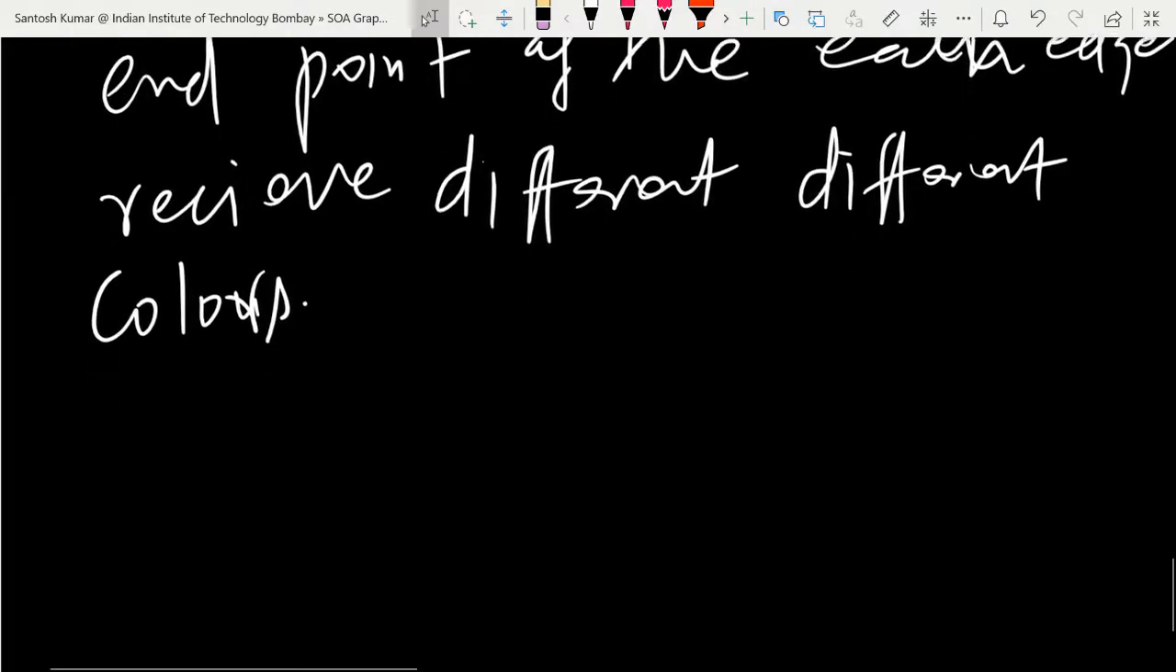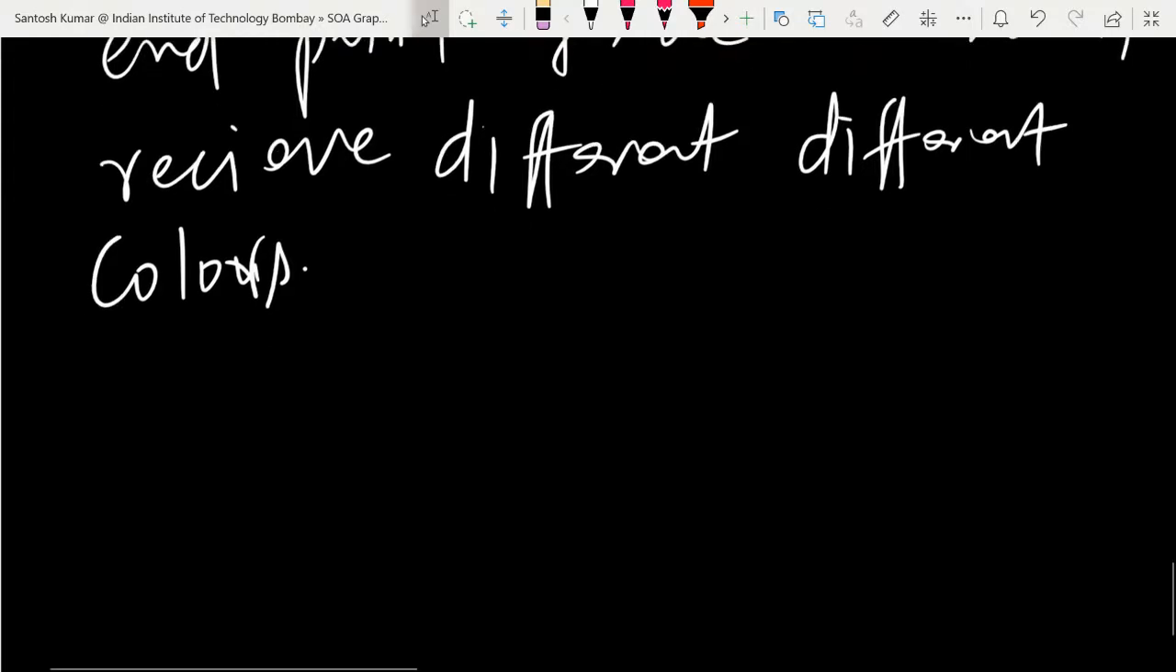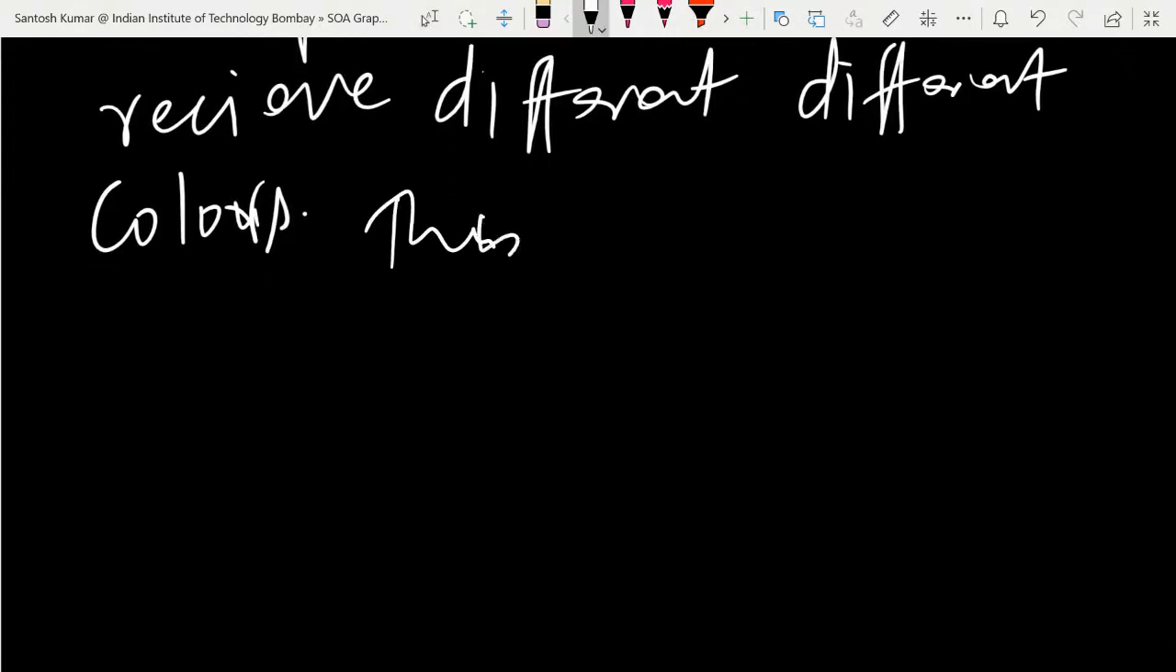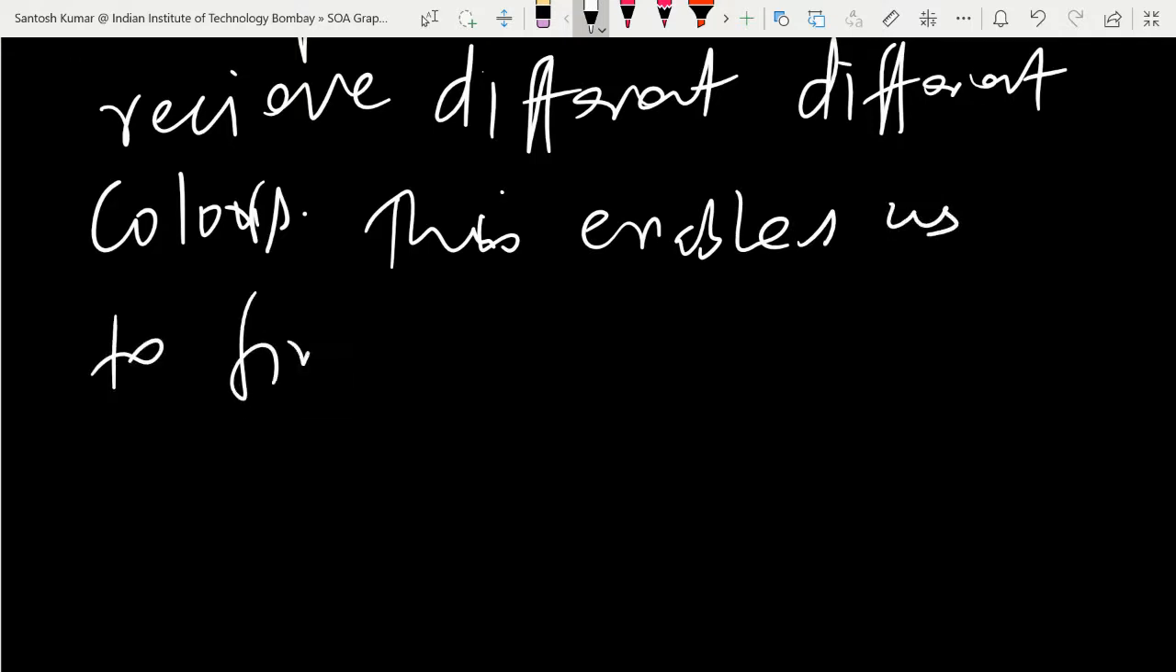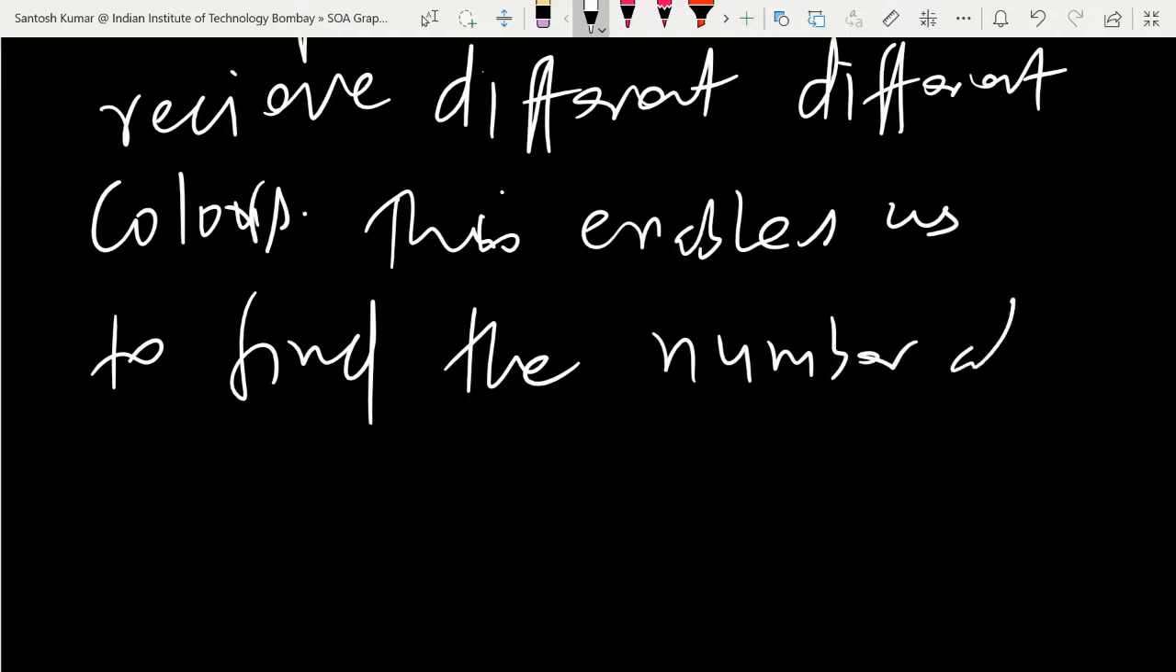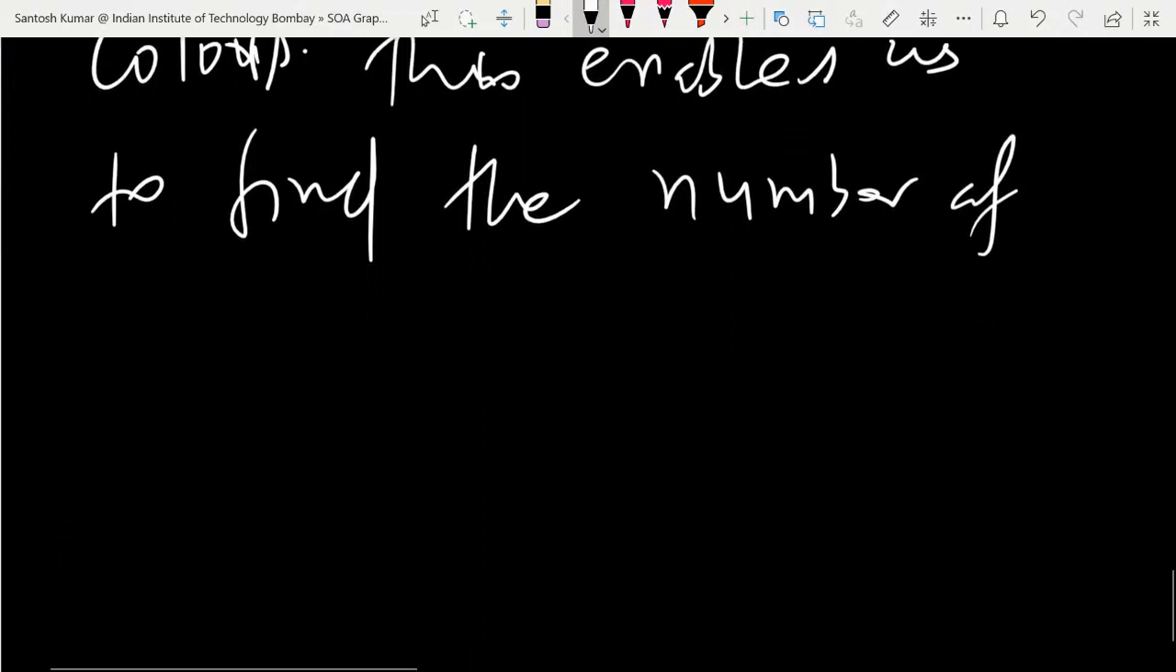Okay, so this enables us to find the number of required time periods.